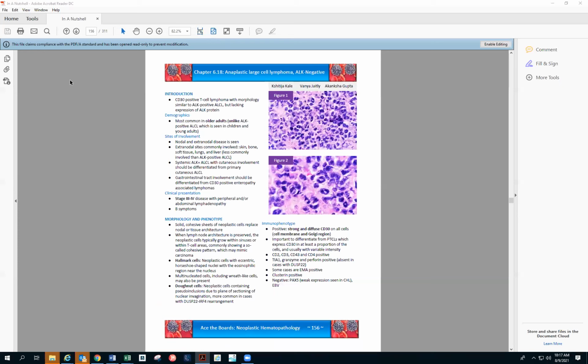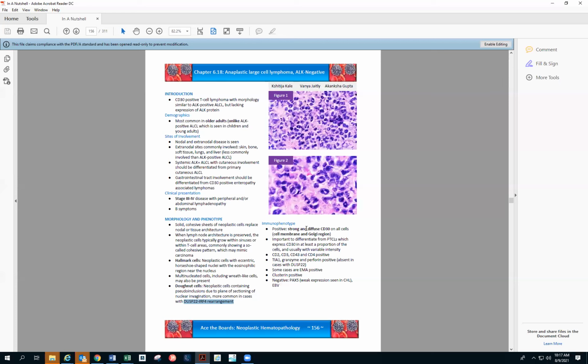And for the ALK negative, everything is the same. However, the DUSP22 and donut cells, that's what you have to remember, the donut cells. You can see over here some of the donut cells. In this case, I had this kind of donut cells, which was nice. I couldn't take beautiful pictures, but this is the best I could do. So yes, the donut cells are seen in the DUSP22 IRF4 gene rearrangement. So that's the donut cells that can be seen.